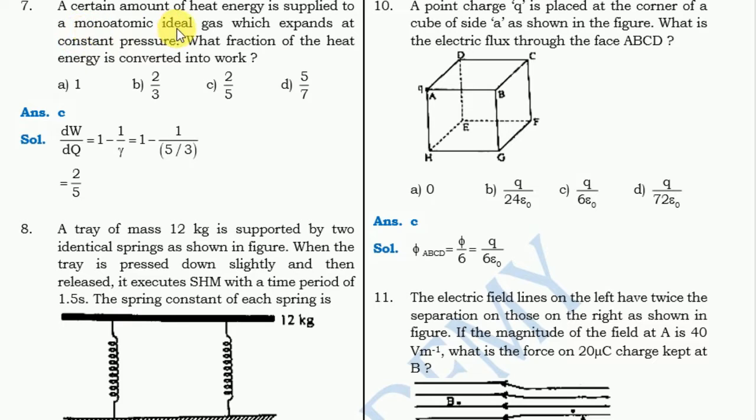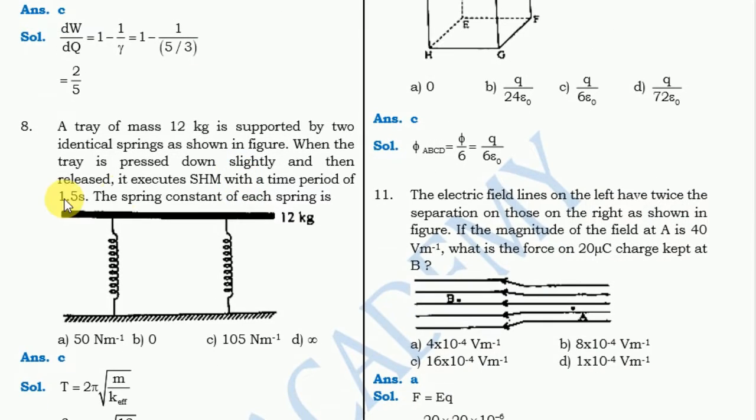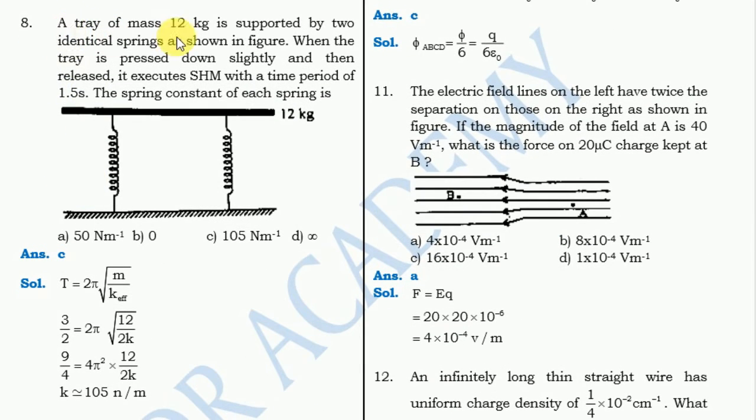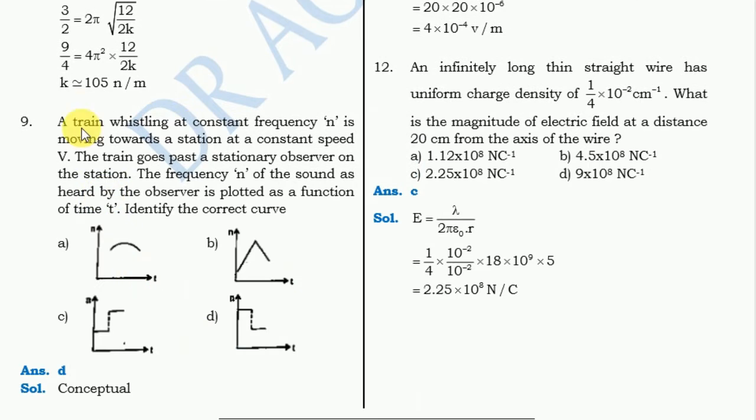Okay, and next question, a tray of mass 12 kg is supported by two identical springs. This one, the correct answer is option C. Okay, next one, a train whistling at constant frequency n. For this question, the correct answer is D, conceptual. Okay, I mean this one.